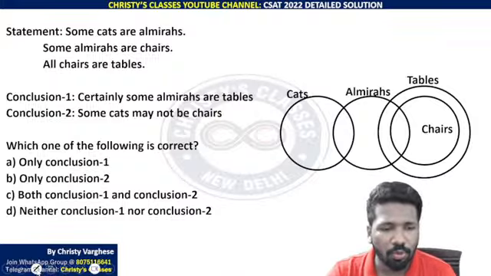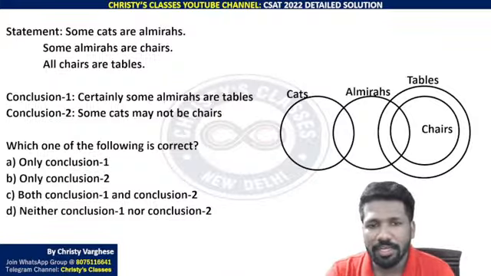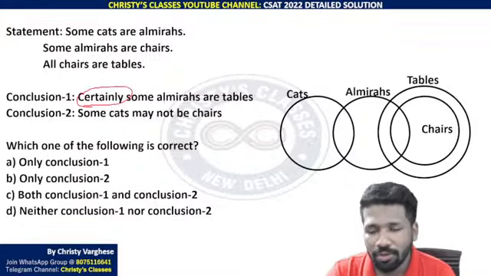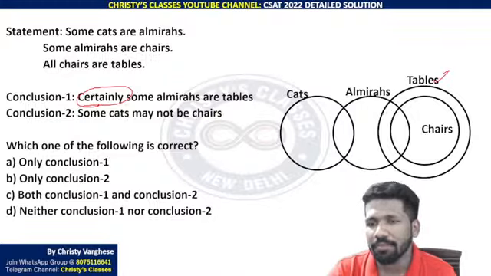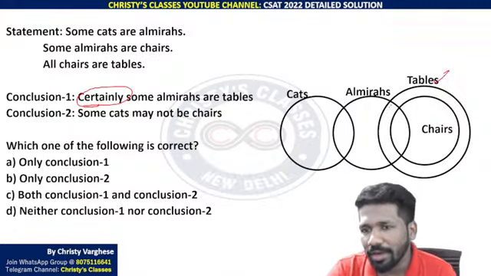From this, what conclusion you can follow? Certainly means always, not in sometimes. Always some almiras are tables. Can you say? Tables and almiras. Yes. In minimal overlapping diagram it is correct. So in all, certainly it will be correct. Because whatever you try, chair and almiras have intersection.